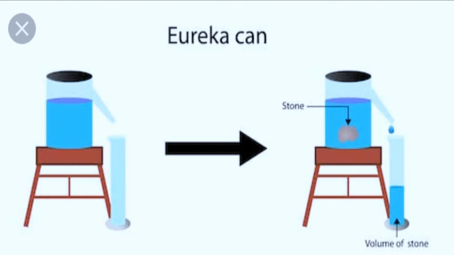We are filling the Eureka can with 50 ml water. Okay children, and we are immersing the irregular solid, that is the stone, inside it. Because of the stone, the excess water is drained through the spout. We are collecting the excess water in a measuring cylinder.